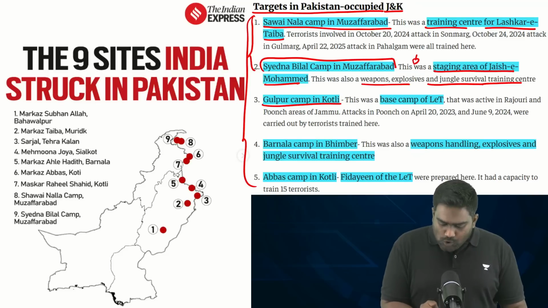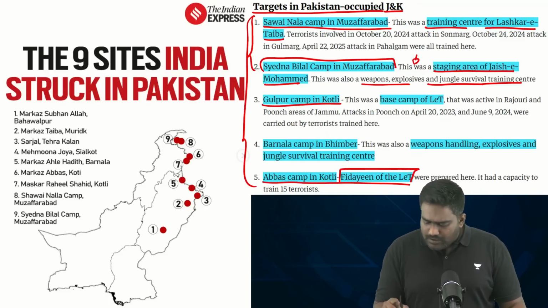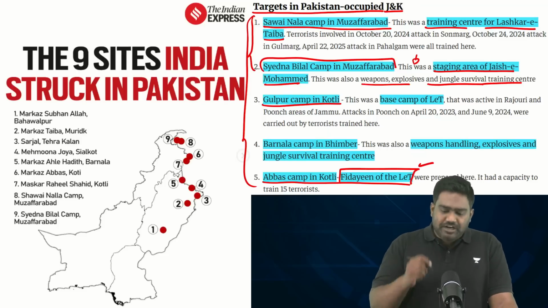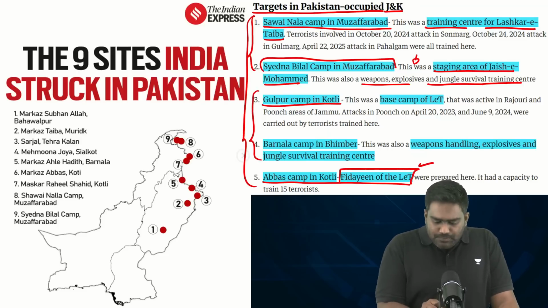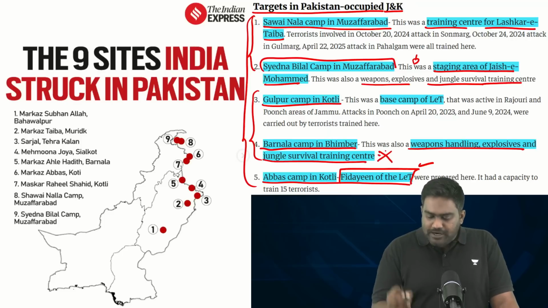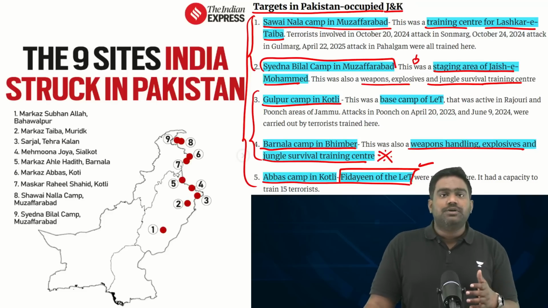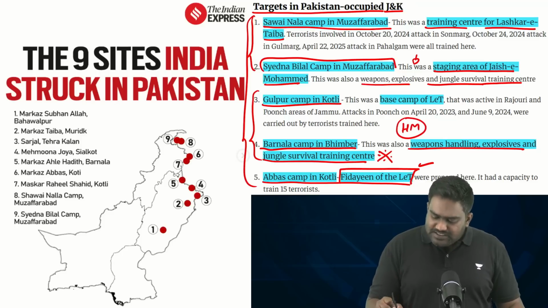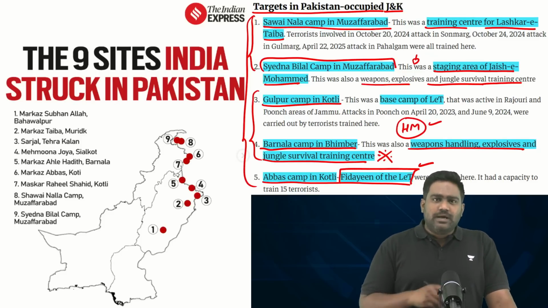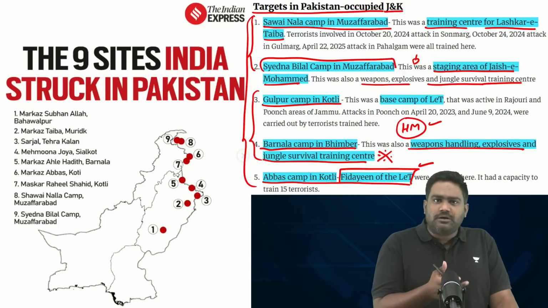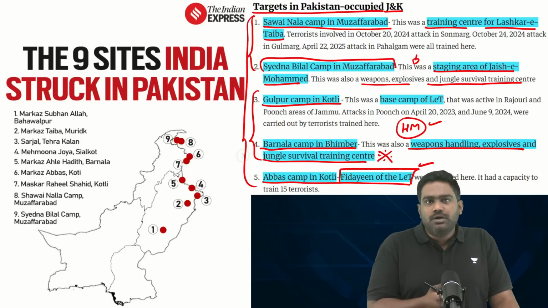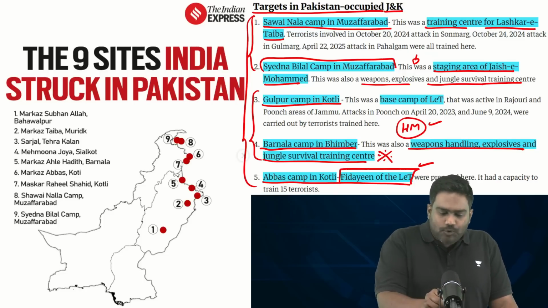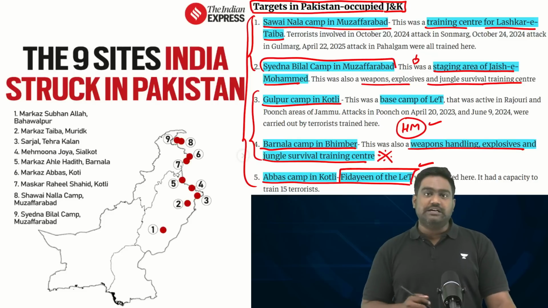Then terror camps in Kotli, where Fidayeen suicide bombers are trained, were hit by India, along with the Barnala camp in Bhimber, where weapons handling and explosive training is provided for terrorists from various groups. In fact, even Hizbul Mujahideen makes use of some of these terror facilities. So essentially, Pakistan is a terror factory, a terror hub, a rogue nation, which has sheltered all these groups and provided all the required infrastructure and facilities for them.